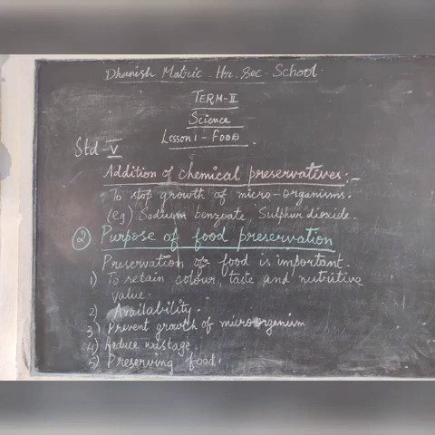Purpose of food preservation. Many people suffer in the world without food, so food should not be wasted by any means. Preservation of food is important for the following reasons: to retain the color, taste and nutritive value of the food, to make food available throughout the year, to prevent the growth of microorganisms like bacteria and fungi in the food items, and to reduce the wastage of food materials. Preserving food not only protects our health but also makes food available to the people who need it.